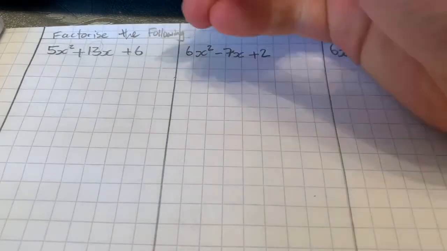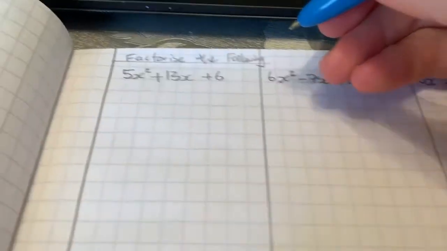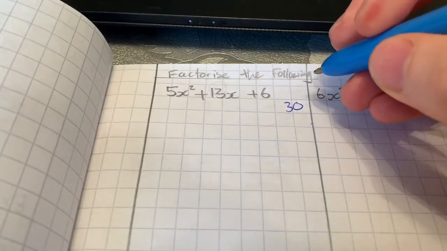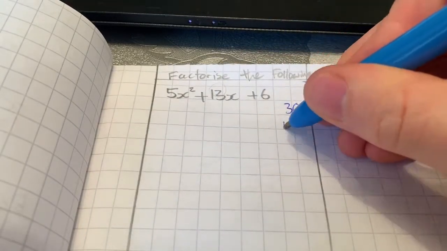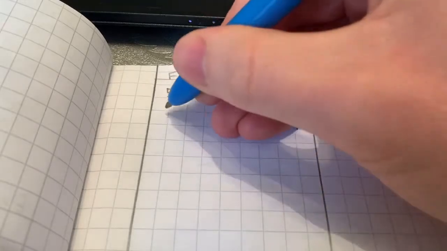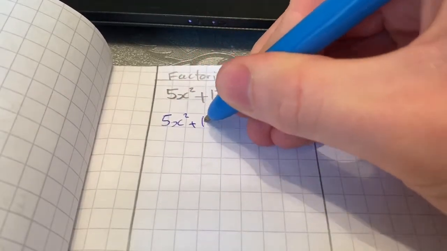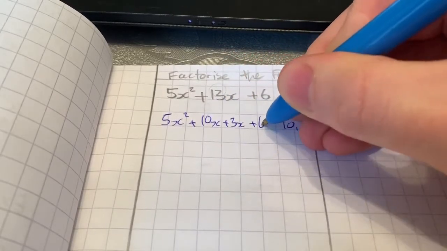So first one here, I do 6 times 5. So I'll move this over here actually to see better. 6 times 5, which is 30. 2 factors of 30 that actually add to 13 are going to be 10 and 3. So I'll write this out. 5x squared plus 10x plus 3x plus 6.